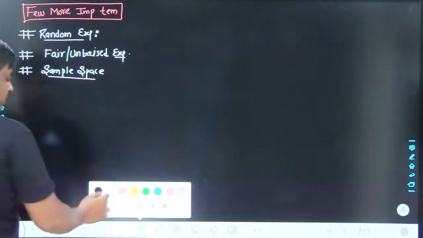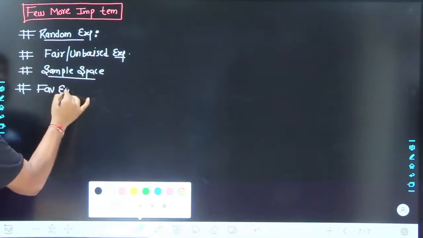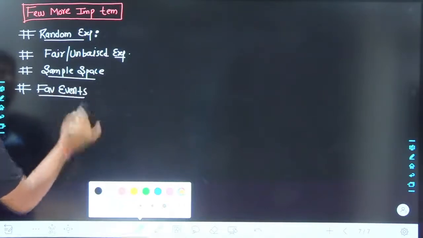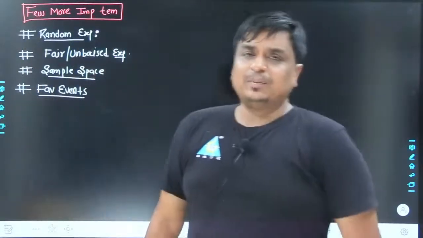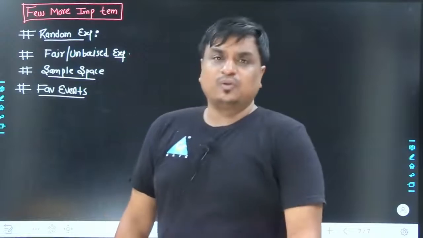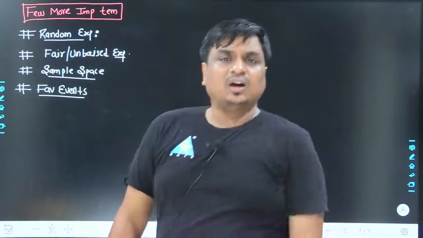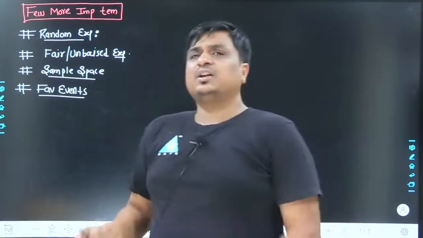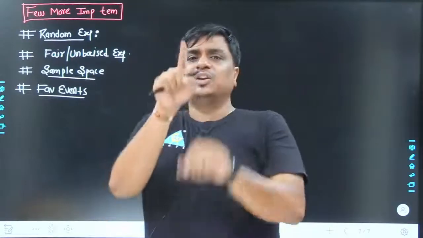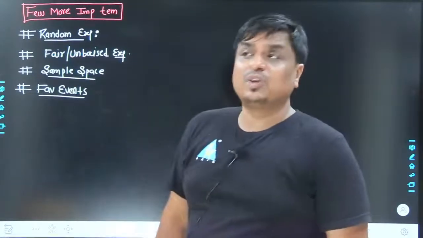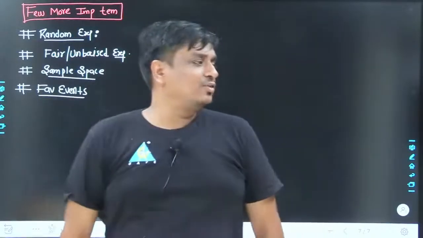Here comes the favorable event. Depending on the problem, the structure of the favorable events is going to change. If one person is looking for 1 in a roll of a die, the second person might be looking for an even number. Put together, the outcomes are different. If the first person is looking for 1, in this set only one element we have. The second person is looking for an even number, so obviously it would be the collection of 2, 4 and 6. Yes, that is what happens.